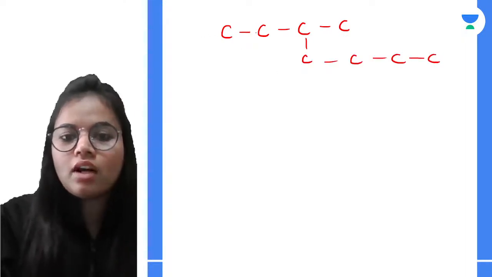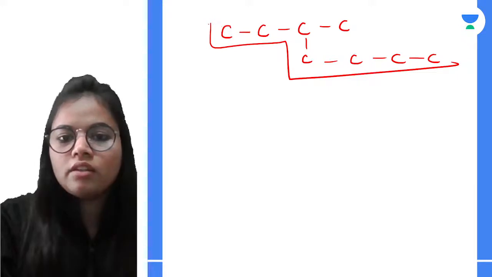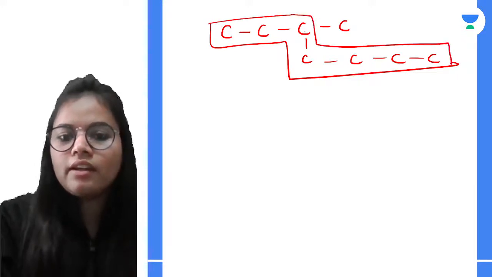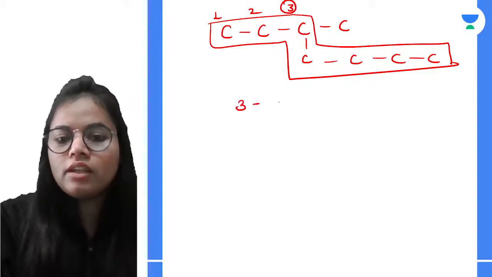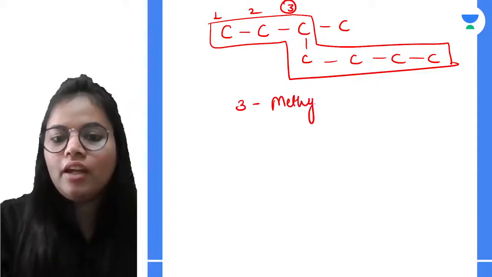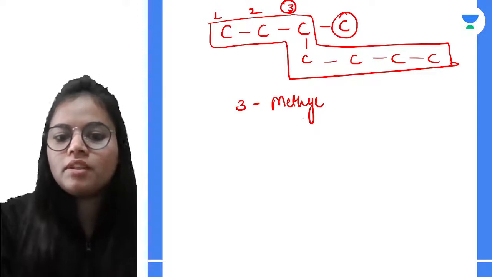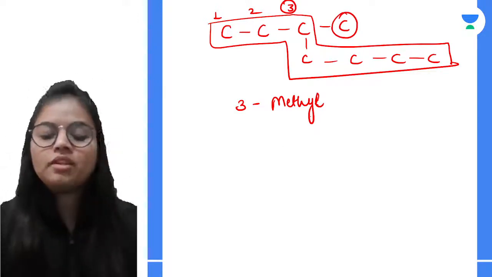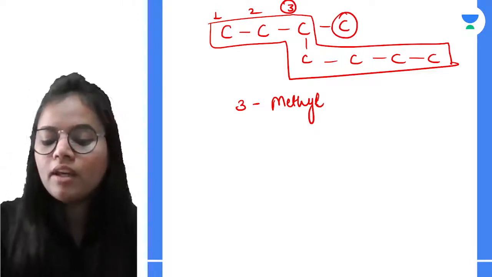Yeah. So this was our chain that we had selected. And here the numbering will start from 3. Okay, so it is 3 and the group is methyl having only one carbon, so it will be 3 methyl. If there are 2, it will be 3 ethyl. Okay, now